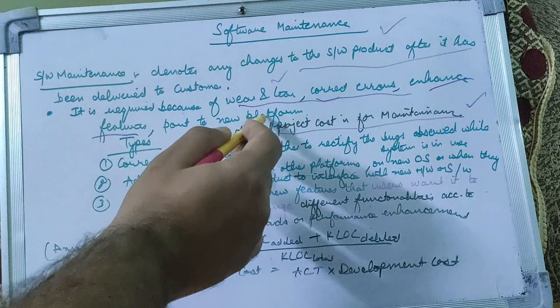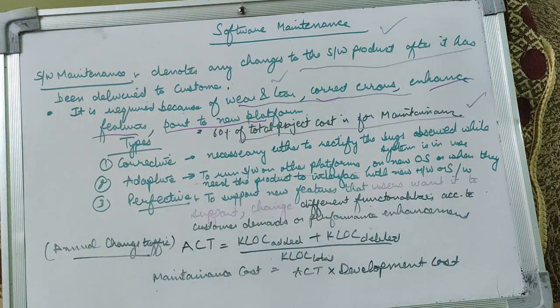Port to new platform. What is the next need of software maintenance? Port to new platform. Suppose currently we are running a software on Windows. After some time, we need to port it to, suppose, Linux. So we need to change the platform. In order to change the platform, there might be a need of changing some functionality. There might be changes in the coding part in order to port that to a new platform. So all these things will be required for maintenance. Maintenance will be required for these things that we have just discussed.